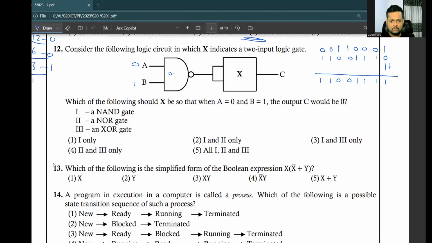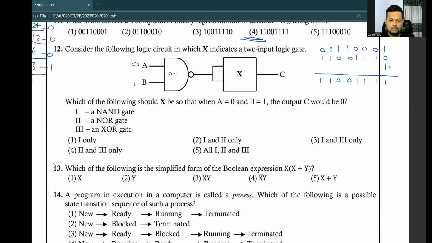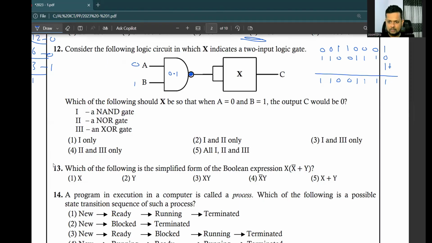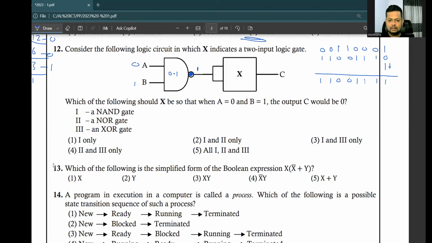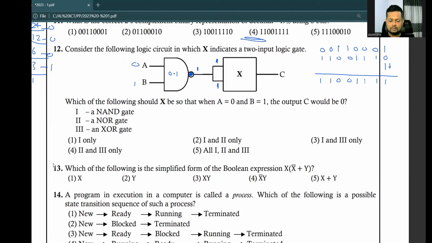So 0 into 1 inside the AND gate, 0 into 1, 0. And when it goes through this NOT gate, 0 flips the bit to 1. So for X, both the inputs will be 1 and 1. So this 1 goes to this wire and the wire divided into 2 parts. So both wires provide 1 to this particular gate. So if you put a NAND gate into this X box, what will happen?